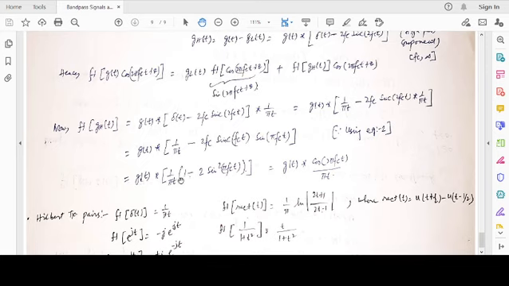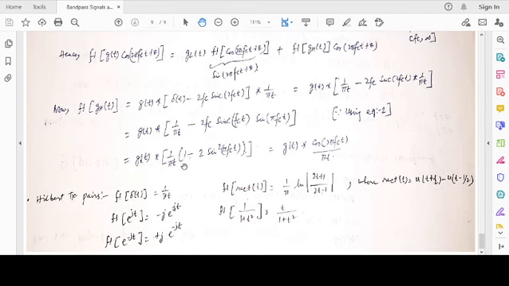So gt convolved with 1 by pi t, we take common, which is 1 minus 2 sinc fct sine pi fct. We have sine pi fct, so sine square pi fct, divided by pi fct, fc cancels, so we have 2, and we take 1 by pi t common, so pi t goes outside. So we have 1 minus 2 sine square pi fct, which is nothing but cos 2 pi fct. So this is gt convolved with cos 2 pi fct divided by pi t.